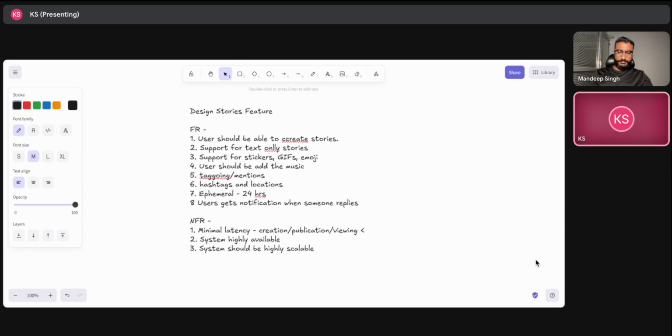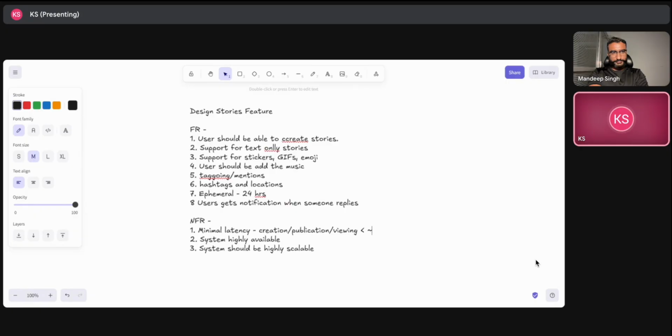I think for the viewers, everything is real time if it is done under 200 milliseconds of latency. So we can keep the ballpark number of our whole system around 300 to 400 milliseconds of latency. If you want, we can keep creation at a higher end, because whenever we upload our stories on Instagram with media, it takes around 1 to 2 seconds. For viewing, definitely it takes less time.